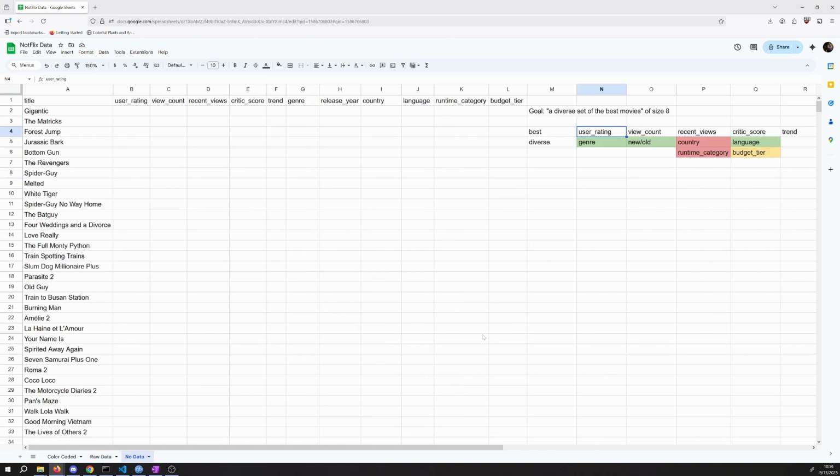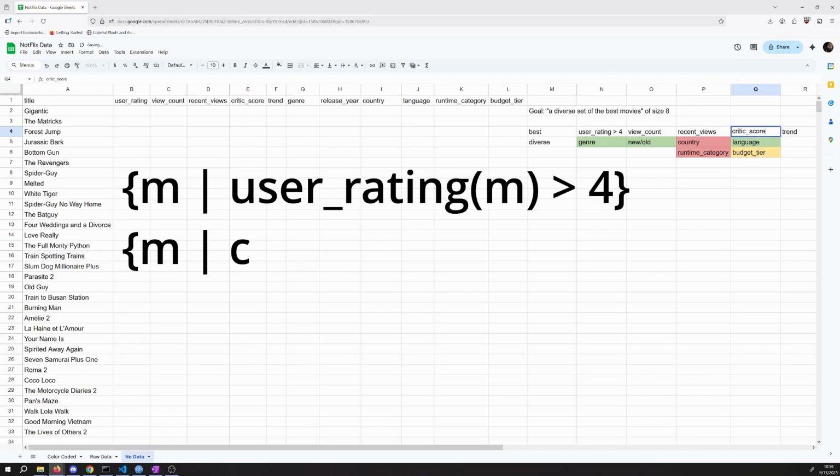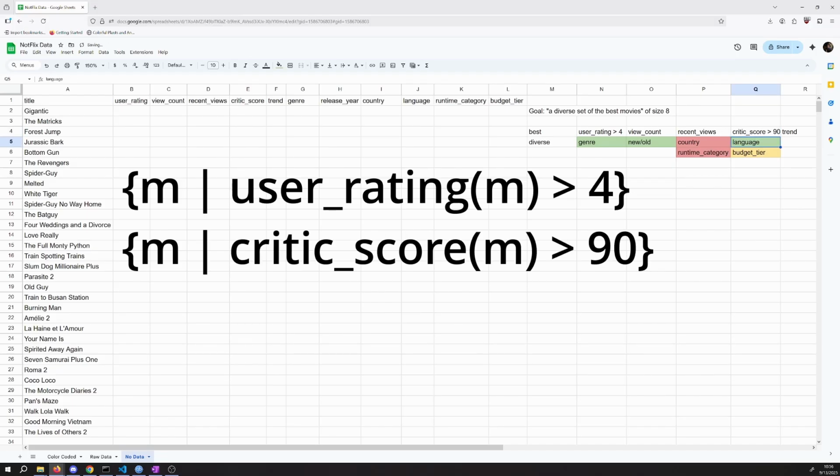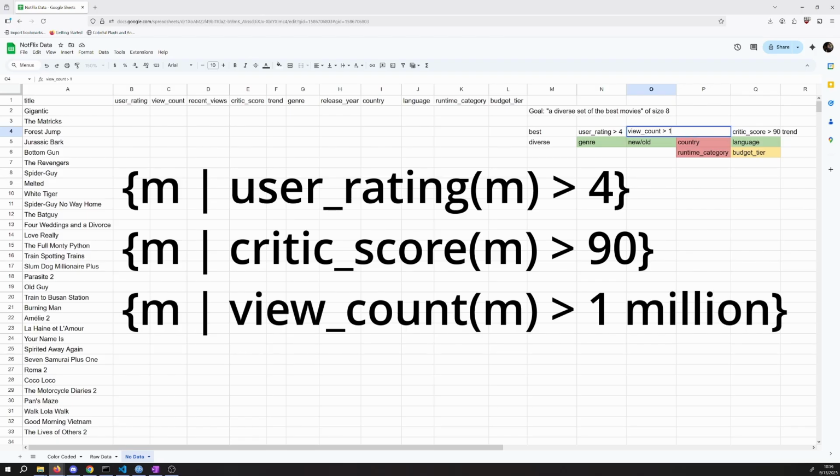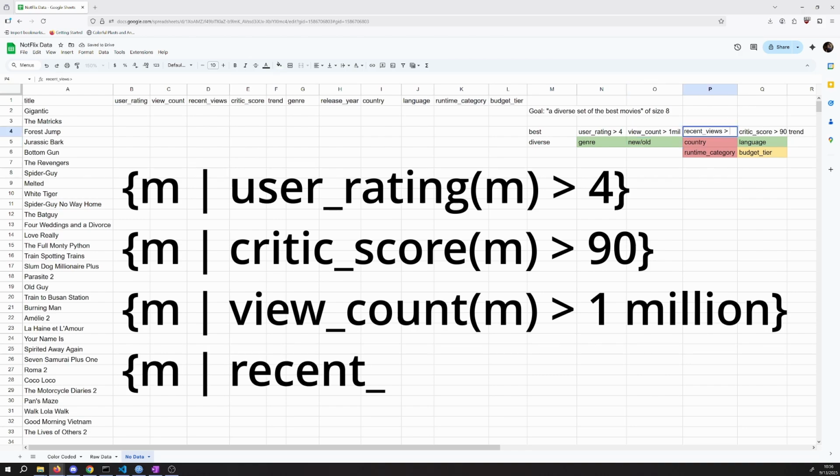So when I go back to my reasoning here, I could be saying something like, well, I want my user rating to be greater than 4. And I might want my critic score to be greater than 90, maybe. I'm picking some arbitrary thresholds here. And maybe my view count should be greater than 1,000,000. Let me say 1 mil. And then maybe I do something similar for my recent views, greater than 10,000.